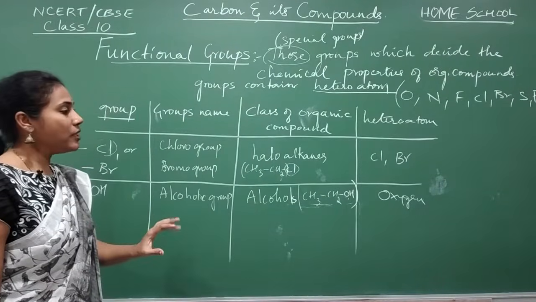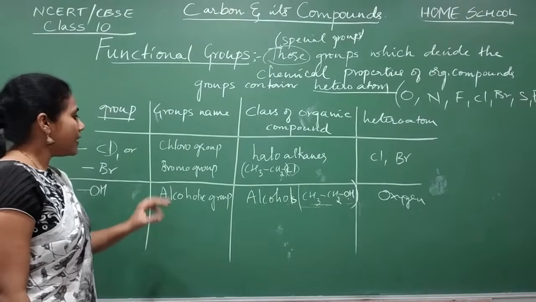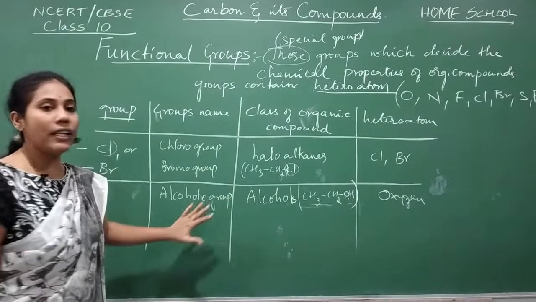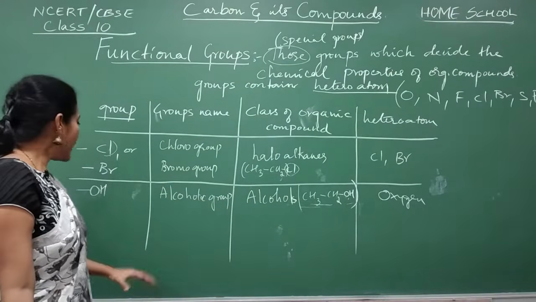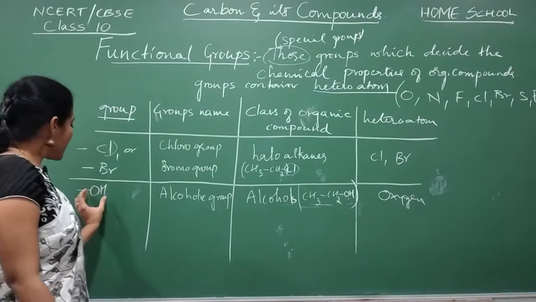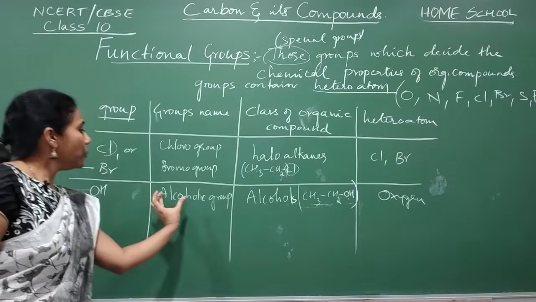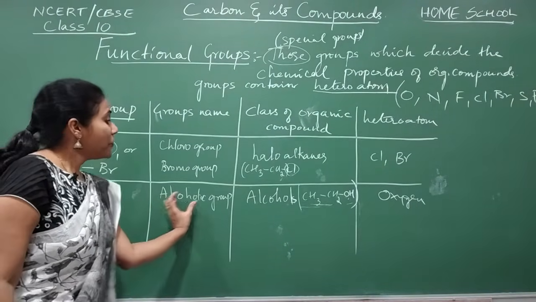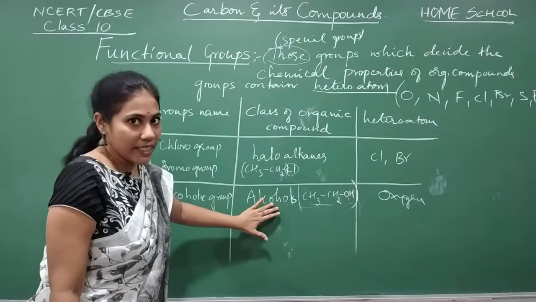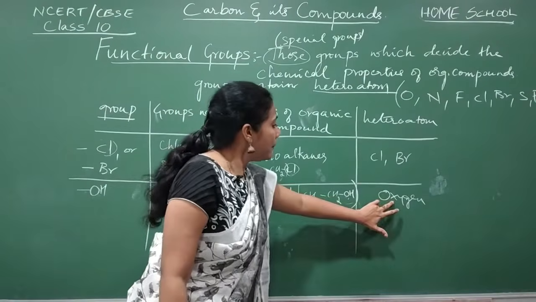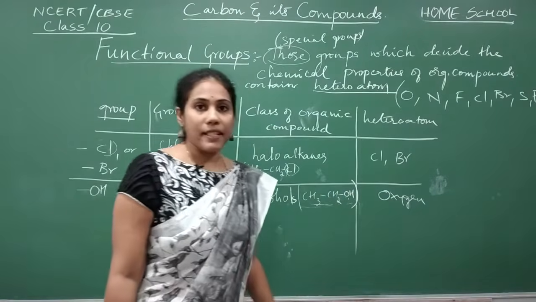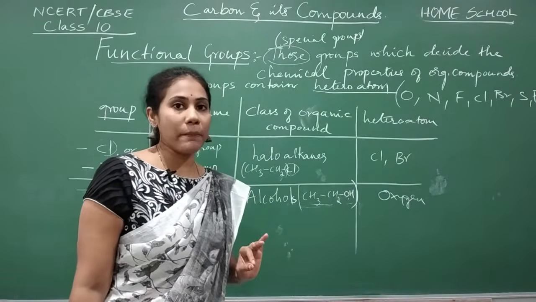So in the examination, how they ask is, they will ask you which group is called the alcoholic group. They'll give you 4 options. Always the OH group. So you must remember the formula of a group, and the name of a group. You must also remember, if the group is present, what is the name of the organic compound, and what is the heteroatom present in these types of organic compounds. Okay, so 4 things you must remember here.